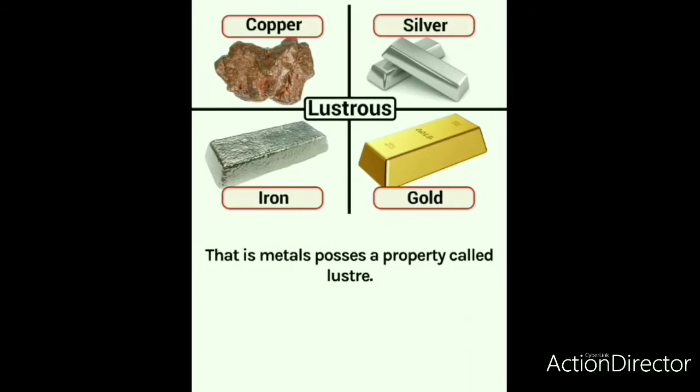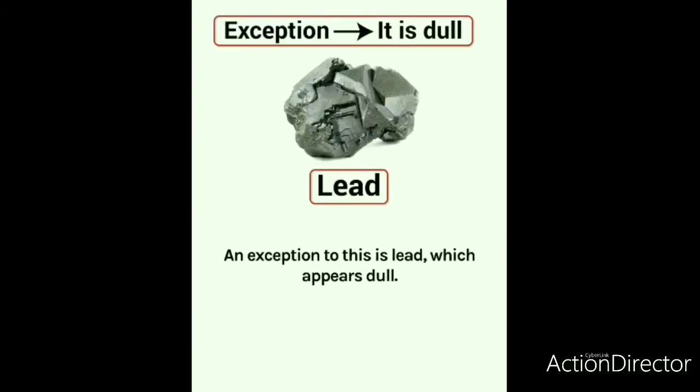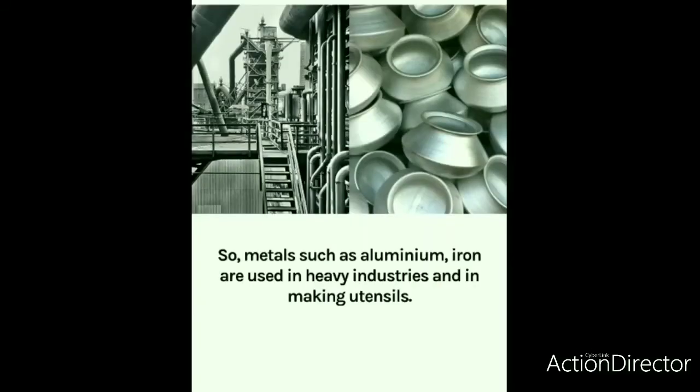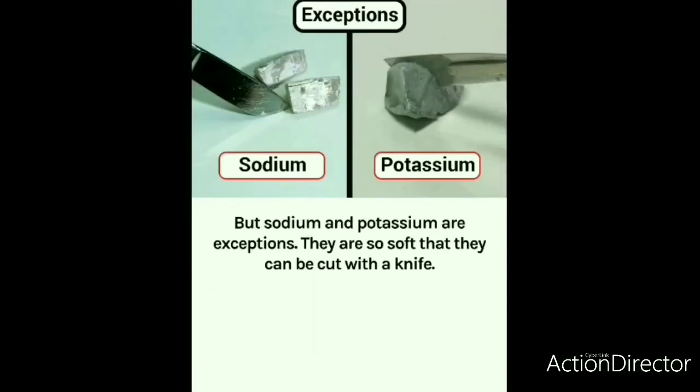Okay? So look here. Copper, silver, gold, iron metals, they possess a property called luster. Next is lead. Okay, this is an exception. Metals are hard and have high density. So metals such as aluminium and iron are used in heavy industries and in making utensils. There are also exceptions. They are sodium and potassium. Sodium and potassium are exceptions because they are so soft that they can be cut with a knife.